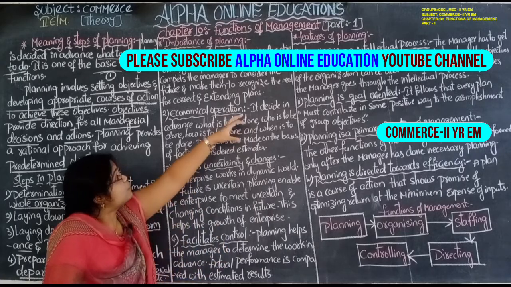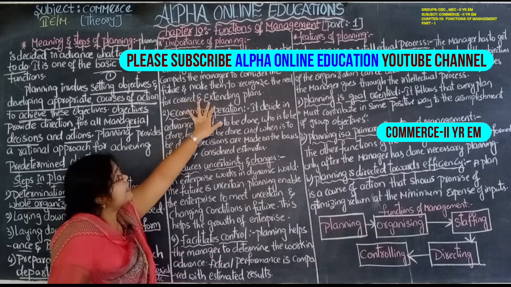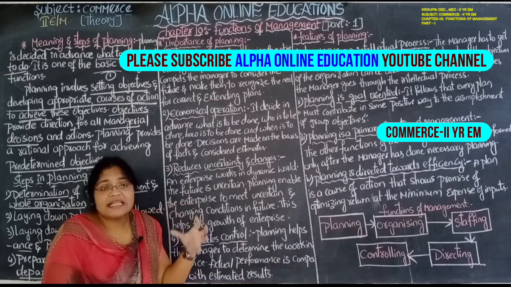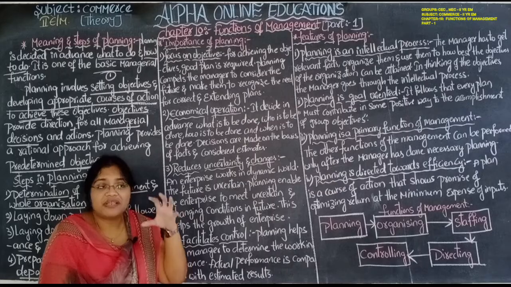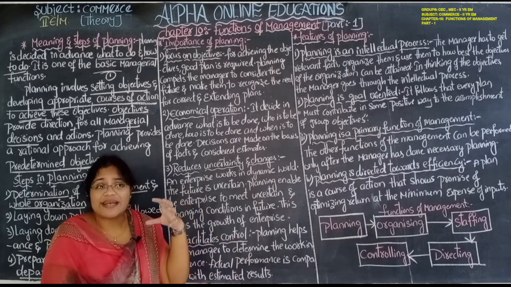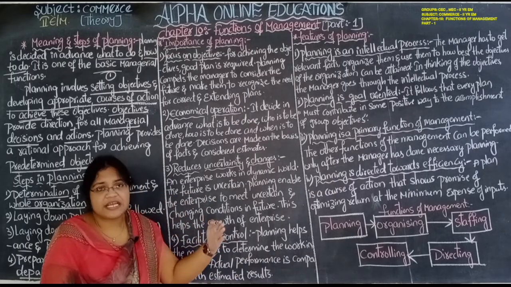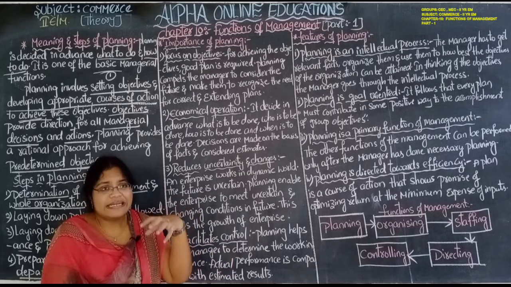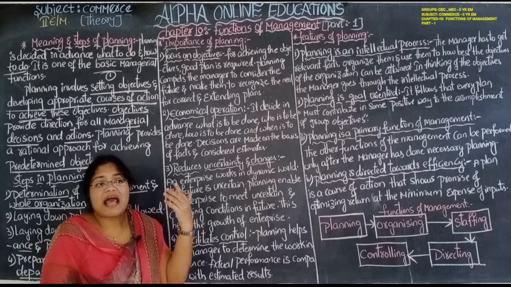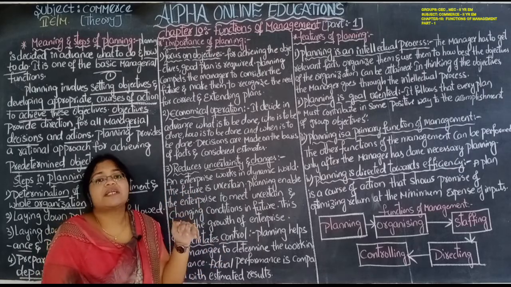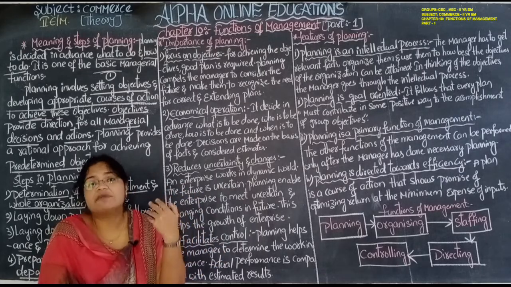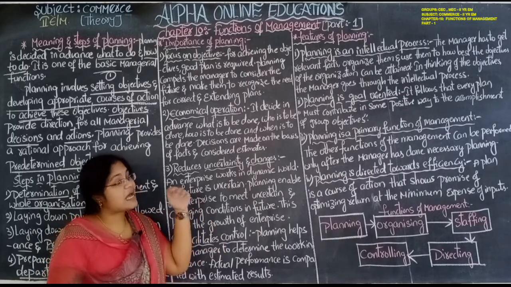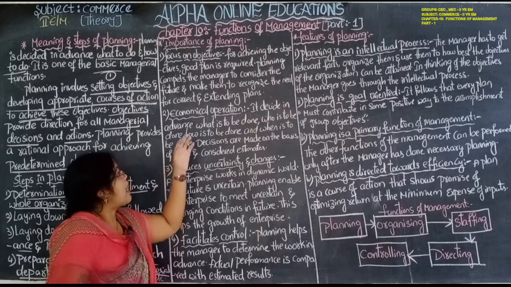And also we have to recognize the need for correcting and extending the plan. While extending the plan, we have to determine whether there is a need to extend the plan. Extend means vistarinchadam. It is necessary to extend the plan or it is not necessary. Whether the plan which we are extending is correct or not, the manager should think 1 to 10 times. After that he has to start preparing that plan.